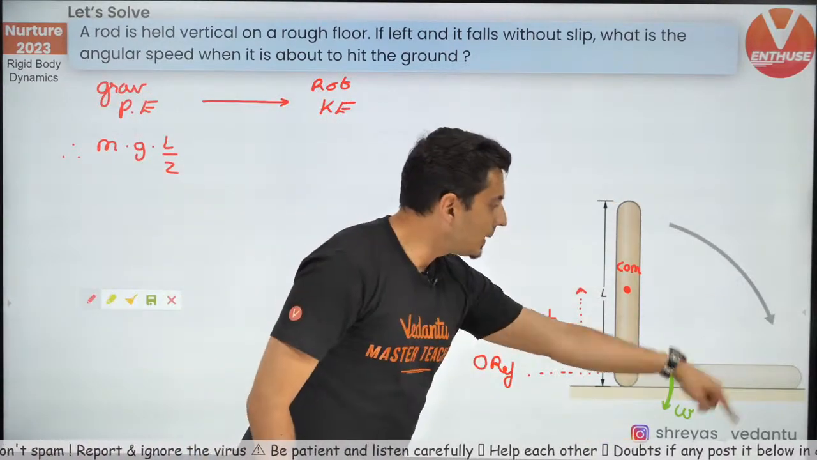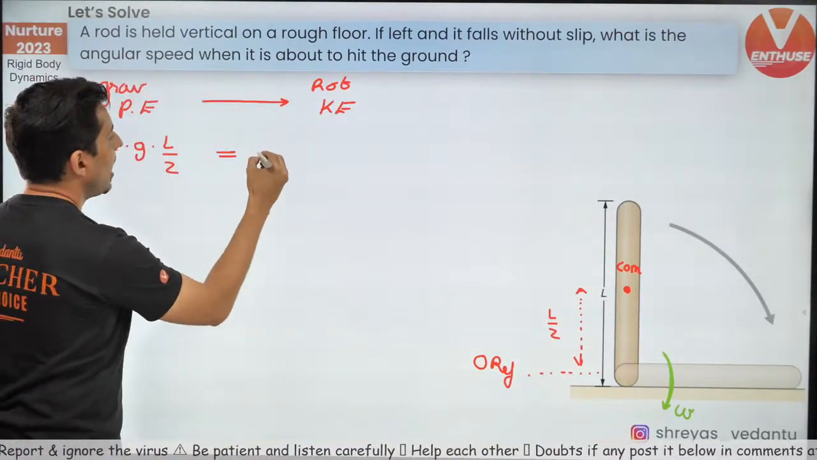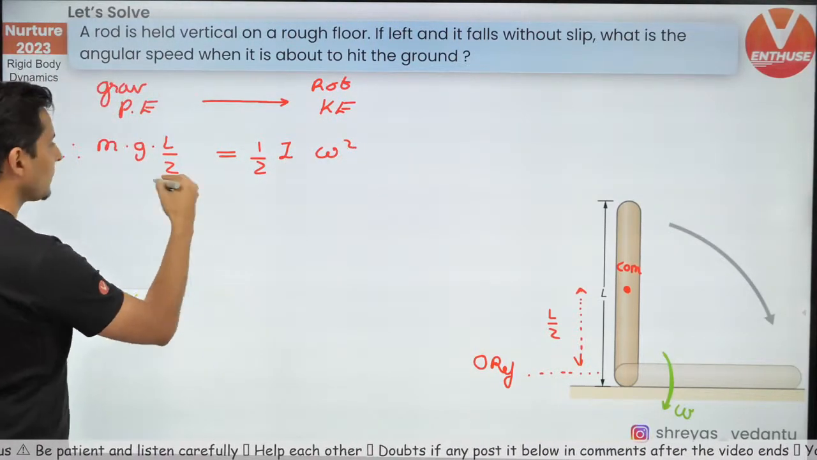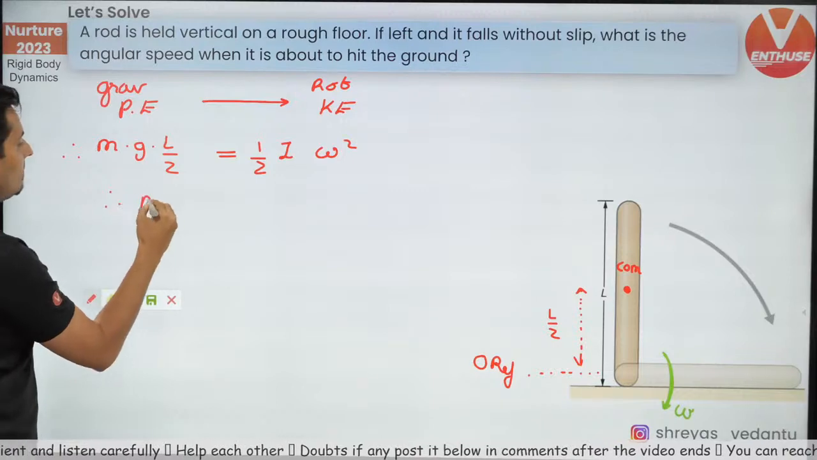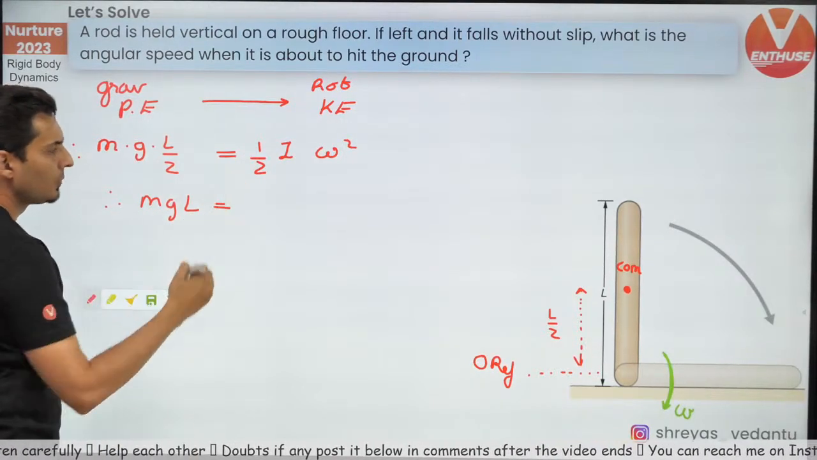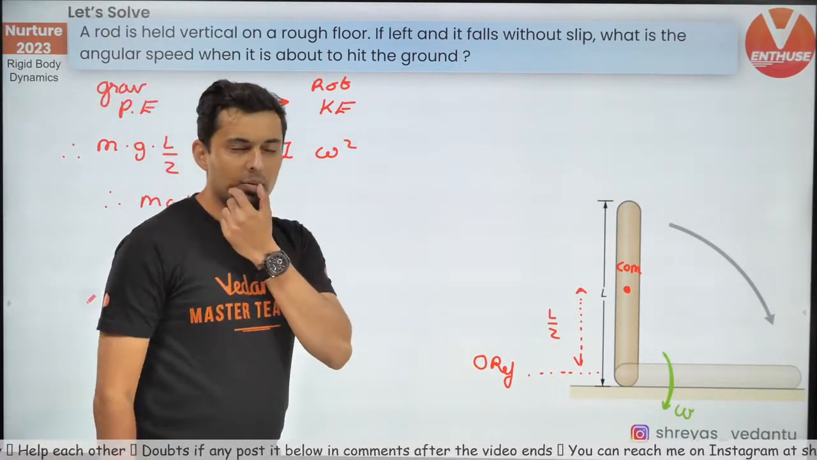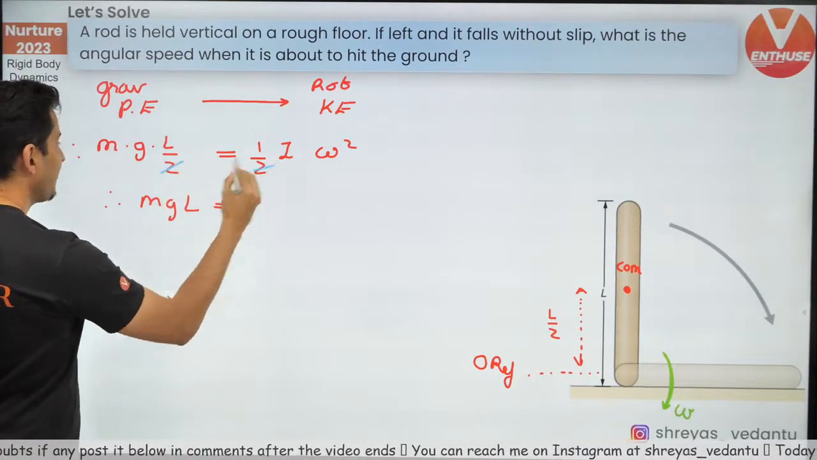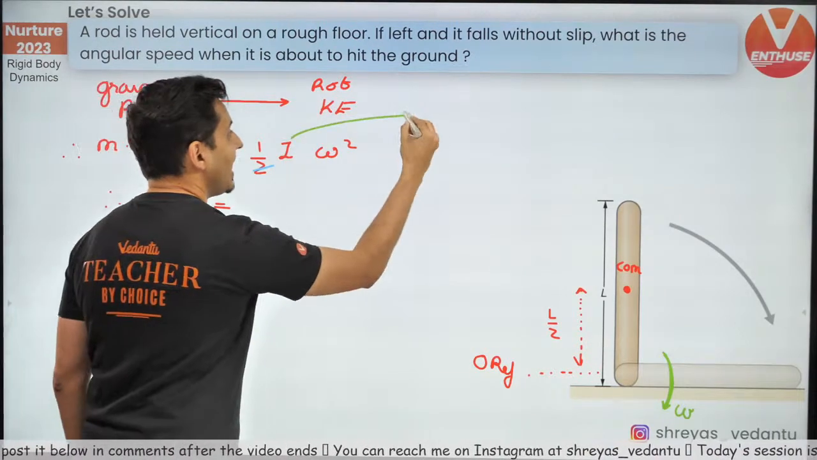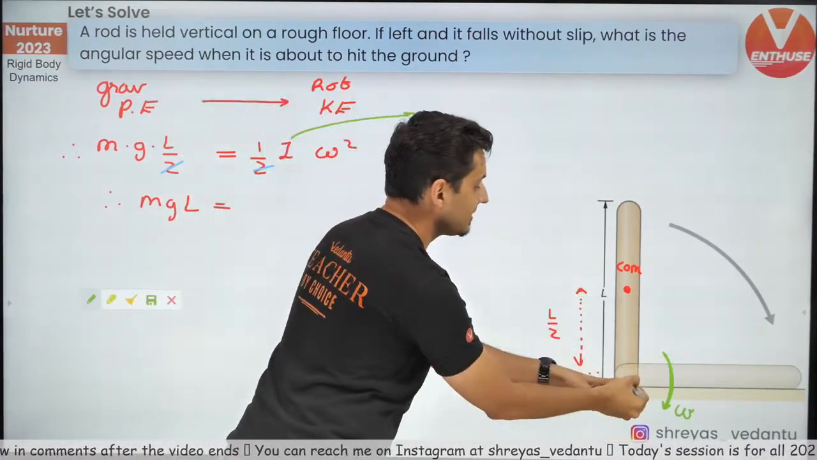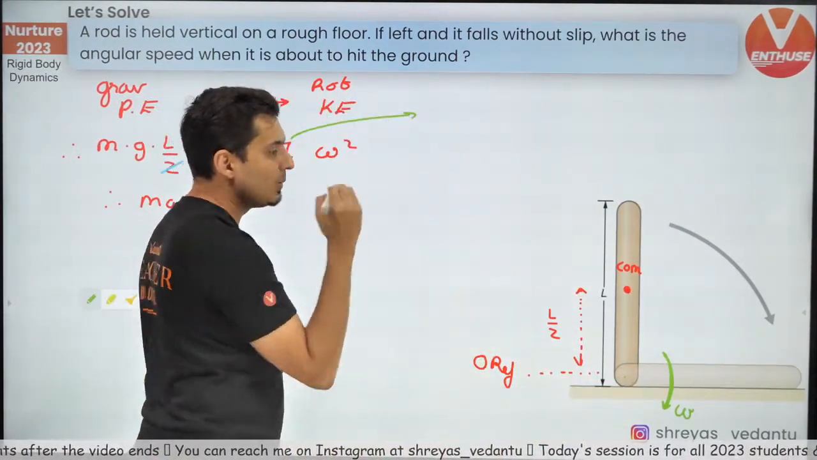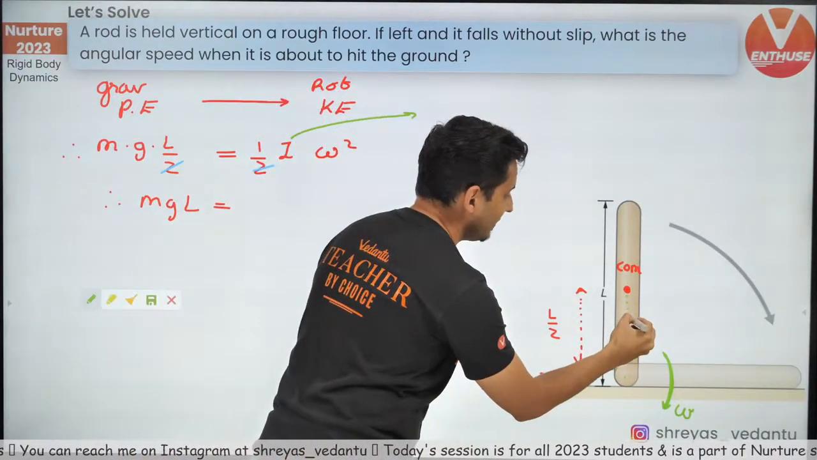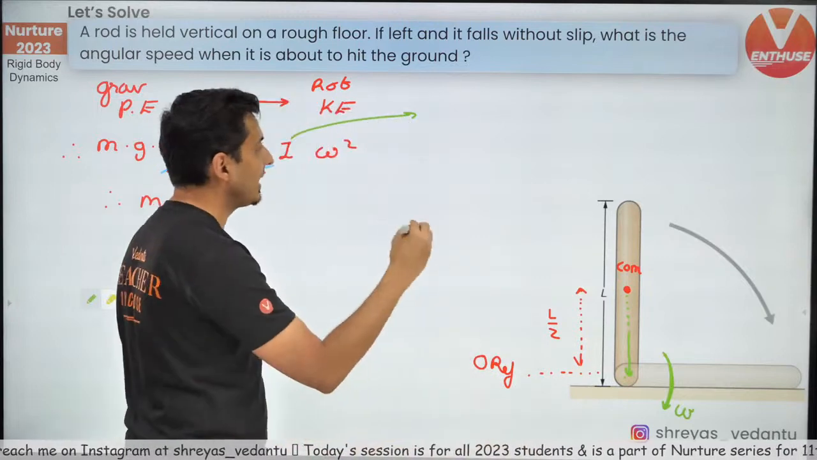Next, rotational kinetic energy will be nothing but half moment of inertia of the rod into omega square. The 2 gets cancelled. So mgL is equal to I omega square. What is the moment of inertia of the rod? Be careful now. Because this I is not about the center, it's about the end. So moment of inertia about the end has to be found by shifting the axis. Yes, shift the axis. Come on, my warriors, use the parallel axis theorem.